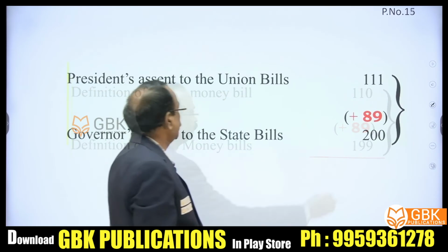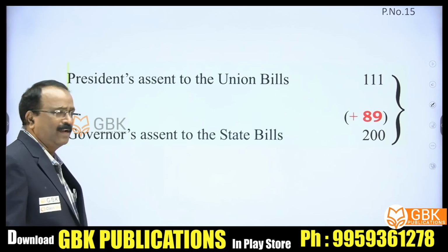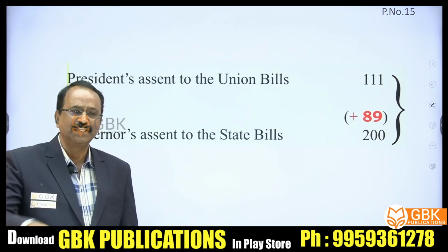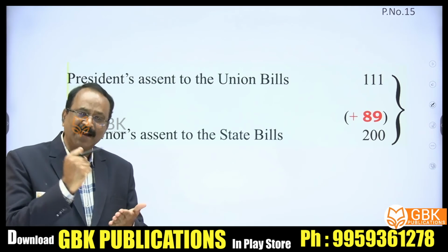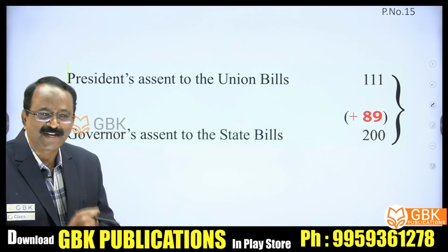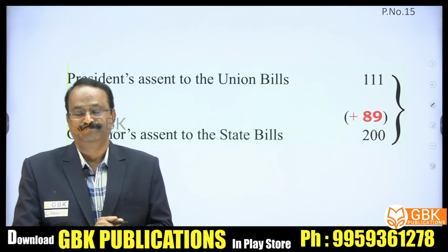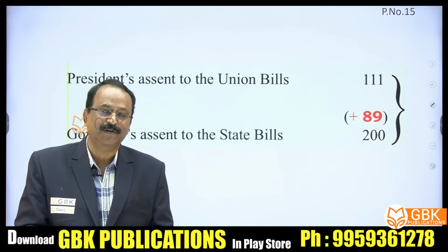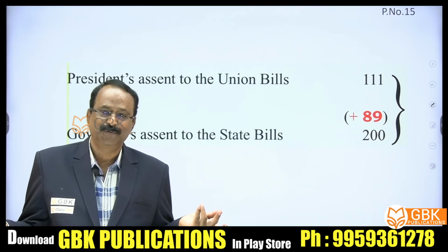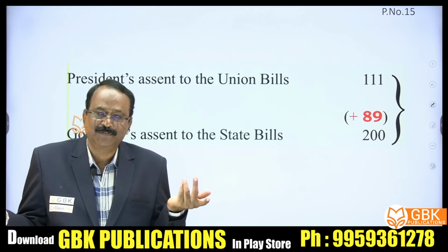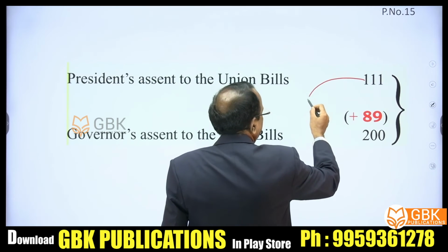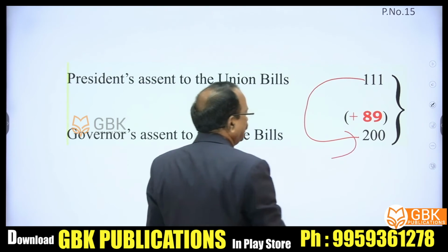Next, see, President's assent to the bills. Whenever a bill is passed by both the houses of the Parliament and it is presented to the President of India for his assent, Article 111 deals with the President of India assenting to the bill, approving the bill. When the President approves the bills under Article 111, obviously the Governor also has to give assent to the state bills under Article 200. So 111 plus 89 is equal to 200. If you know that 111 deals with the assenting of the bills by the President, obviously add 89.